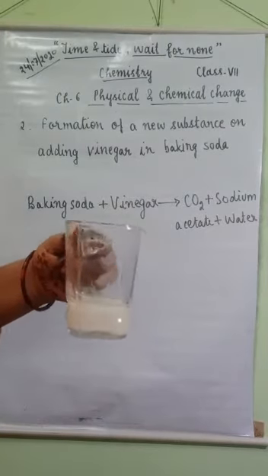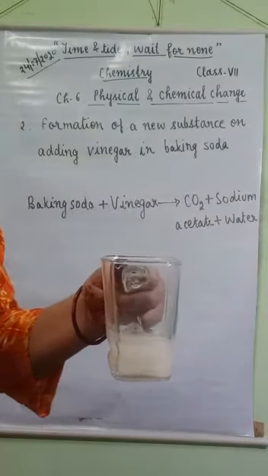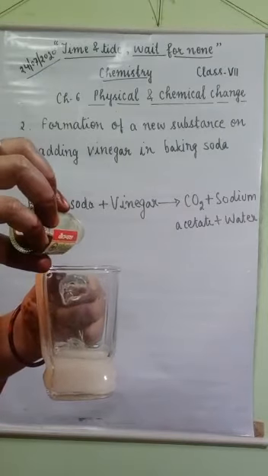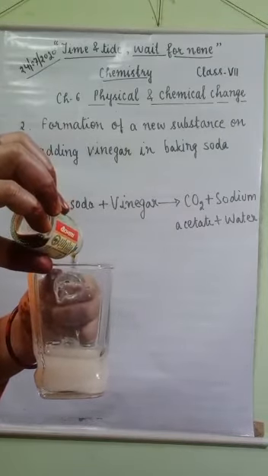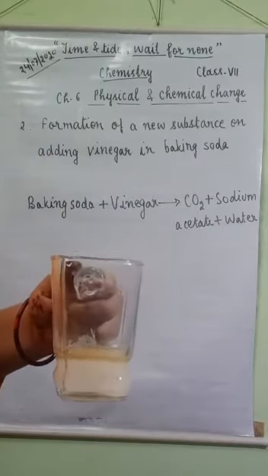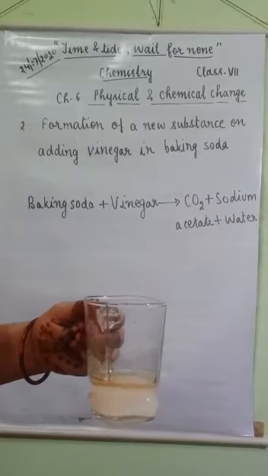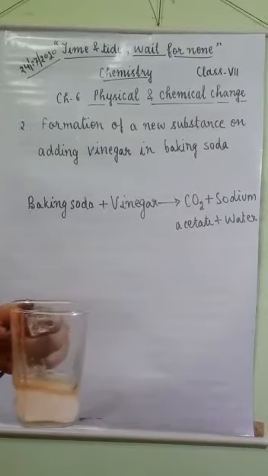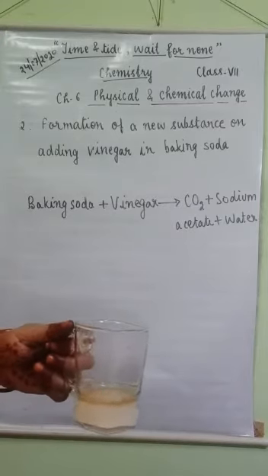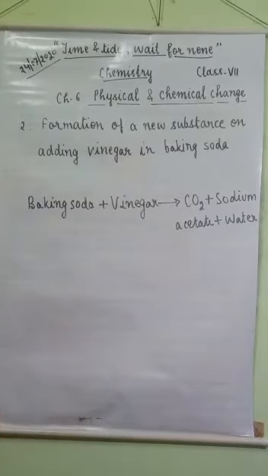You can see that this glass contains solution of baking soda. When I added some drops of vinegar in it, you can see that bubbles are formed. These bubbles are produced due to the formation of carbon dioxide gas, and other new substances are also formed.